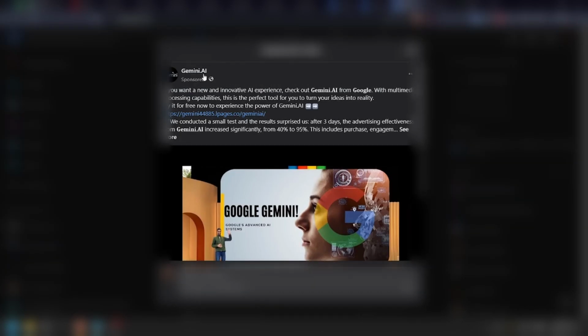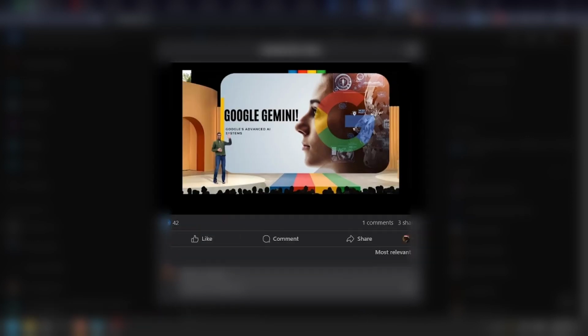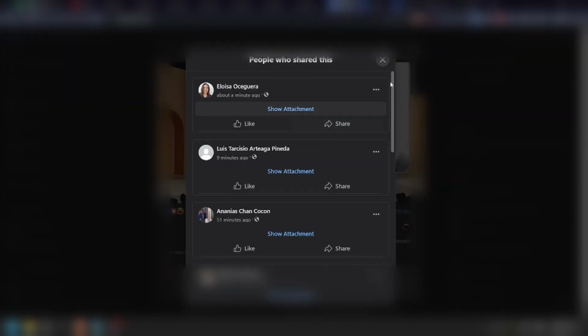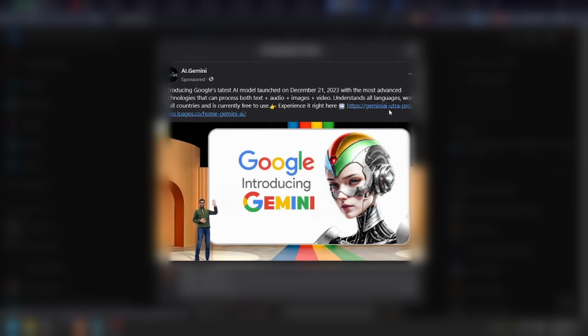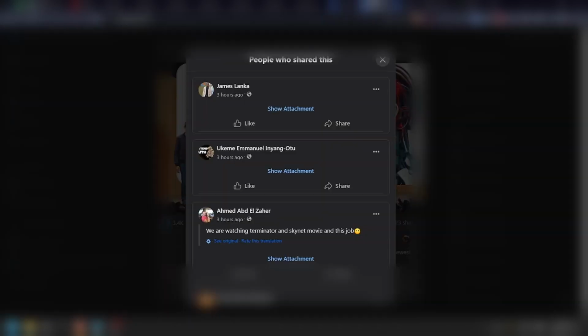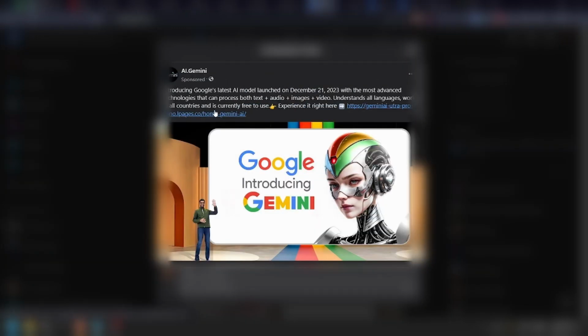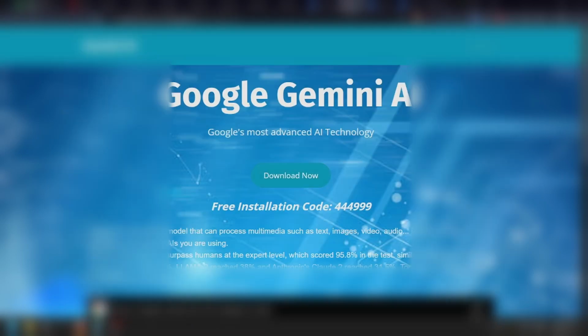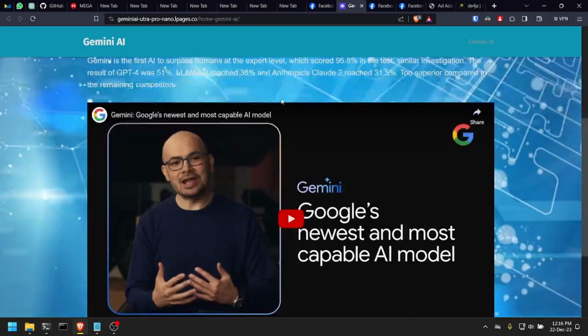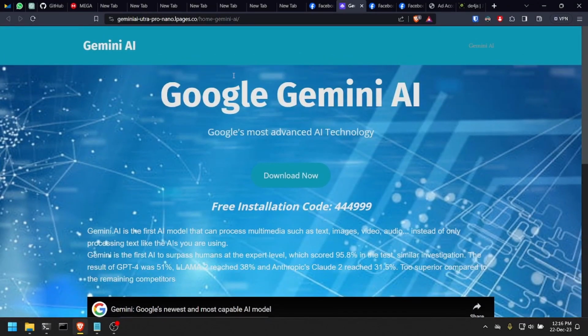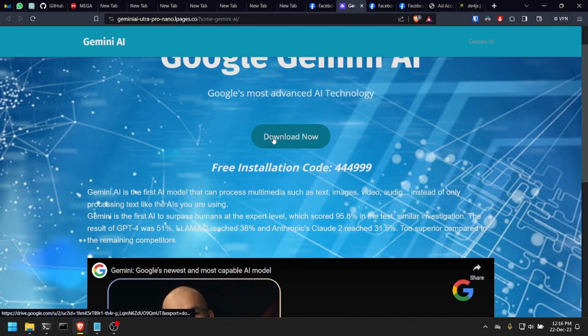This one here is a bit new, so not too many people, but a lot of likes, and all of them are pretty much the same. They have this link pointing to some subdomain of lpages.co. If we enter this link, let me see if this still works. Yeah, it's some gibberish about Google Gemini AI, and there's a download button which points to a Google Drive.